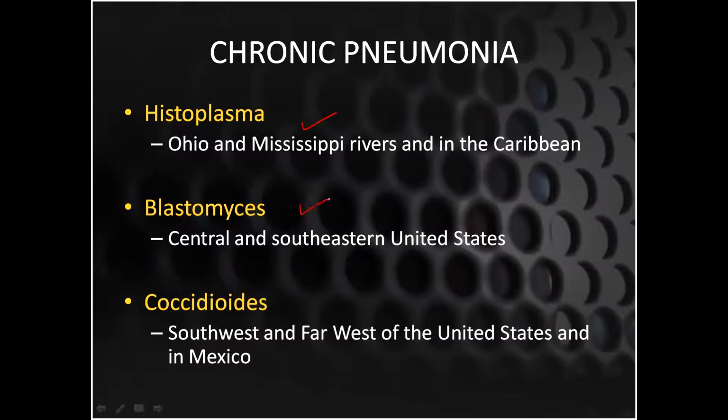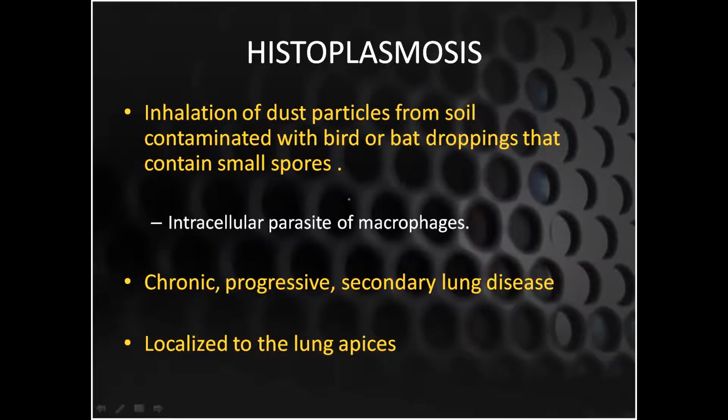Blastomycosis occurs in the central and southeastern United States, and coccidioidomycosis in the southwest and far west of the United States and Mexico. As far as histoplasmosis is concerned, it is basically an intracellular parasite which lives in macrophages, and you can see it here. It can occur from inhalation of dust particles from soil contaminated with bird and bat droppings.